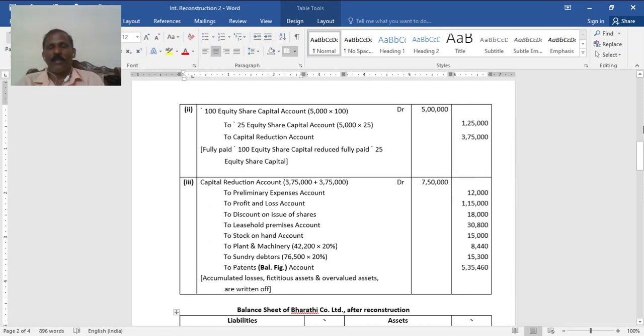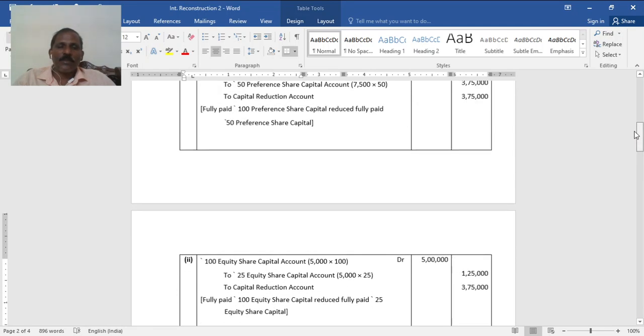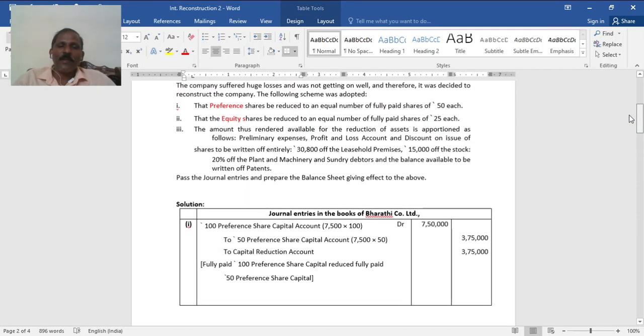First, to utilize it against assets and loss. Say capital reduction account, in the first entry credited for 3 lakh 75,000, again in the second entry also credited for 3 lakh 75,000, total 7 lakh 50,000, to preliminary expense, profit and loss account, and discount on issue of shares as it is from the given balance sheet. Then leasehold property, it is told 30,800. That phrase you should clearly understand.